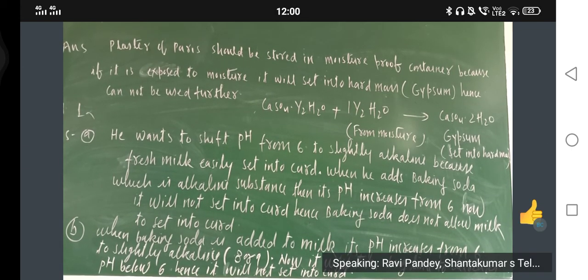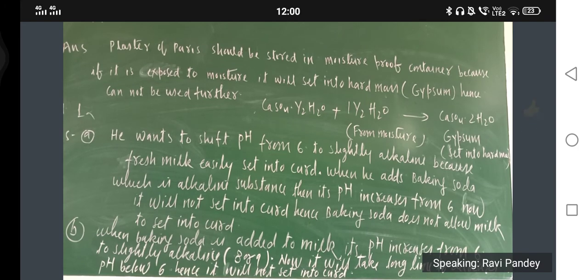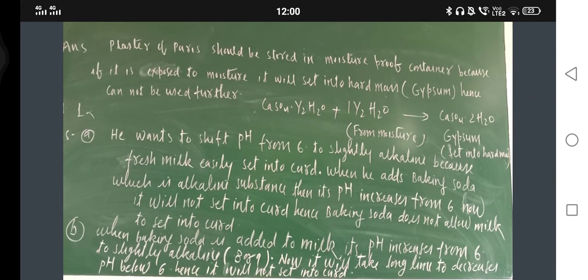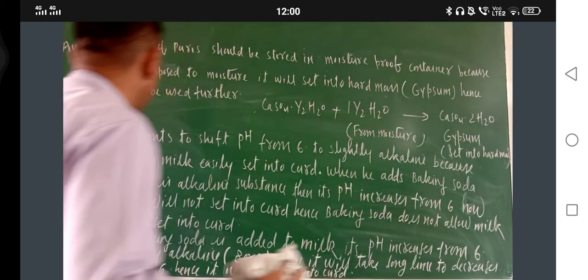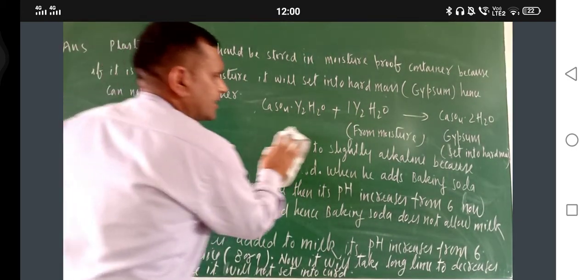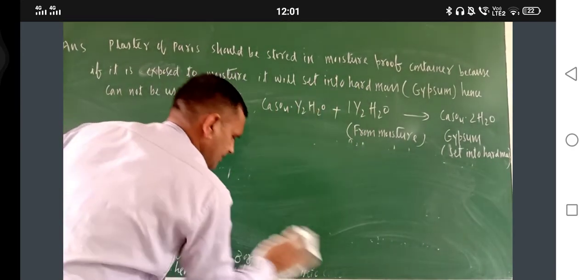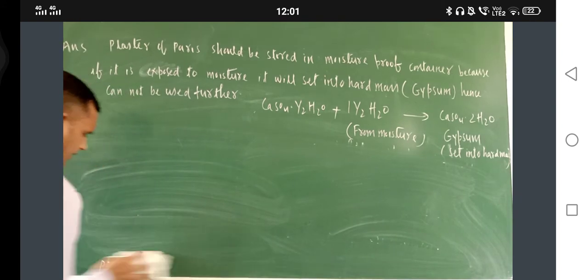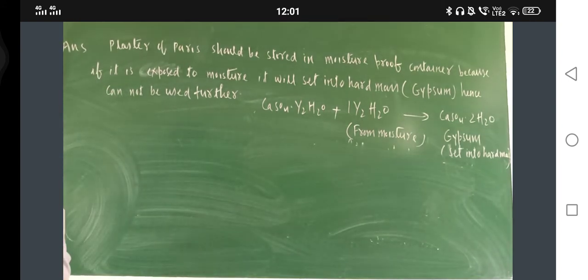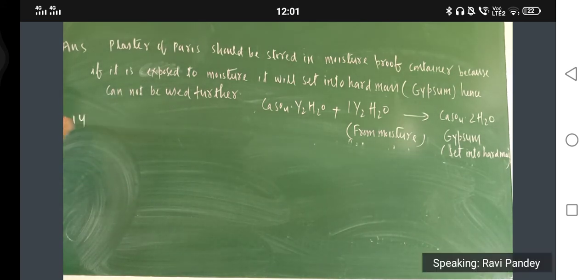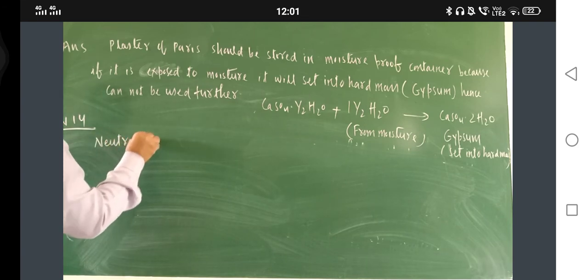Now last question, question number 14: what is neutralization reaction? Give 2 examples. Everybody knows the neutralization reaction. I will not write the definition, only the reaction.